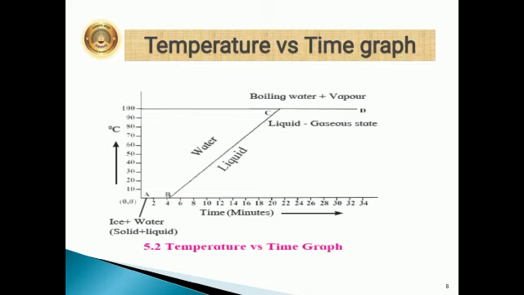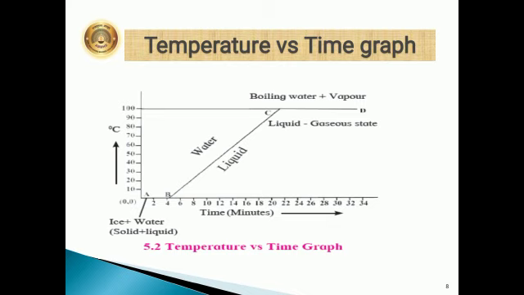Now see this graph. Line AB represents the conversion of ice into water at a constant temperature. When ice is heated, it melts at 0 degrees and converts into water at this constant temperature. The ice absorbs heat energy during this transition, and the absorption of energy continues till all the ice is converted into water.